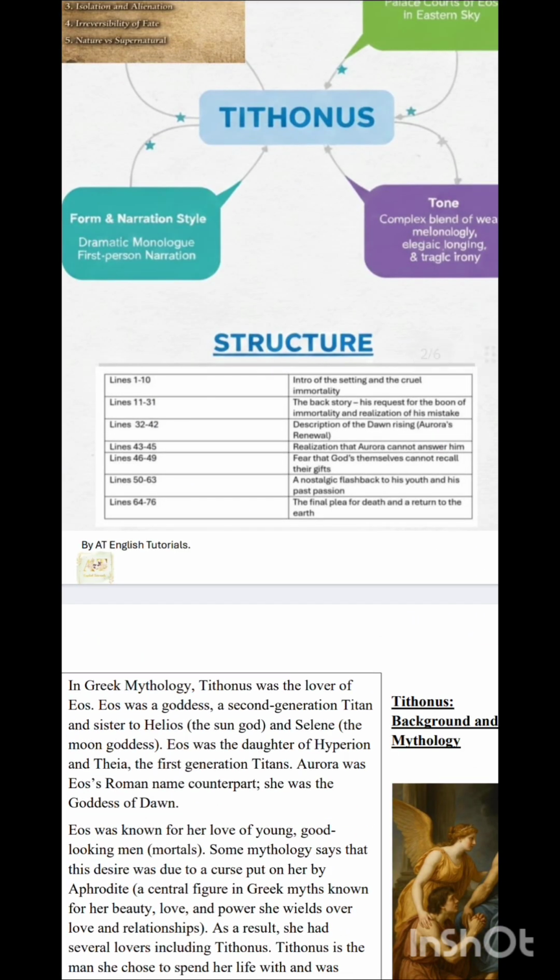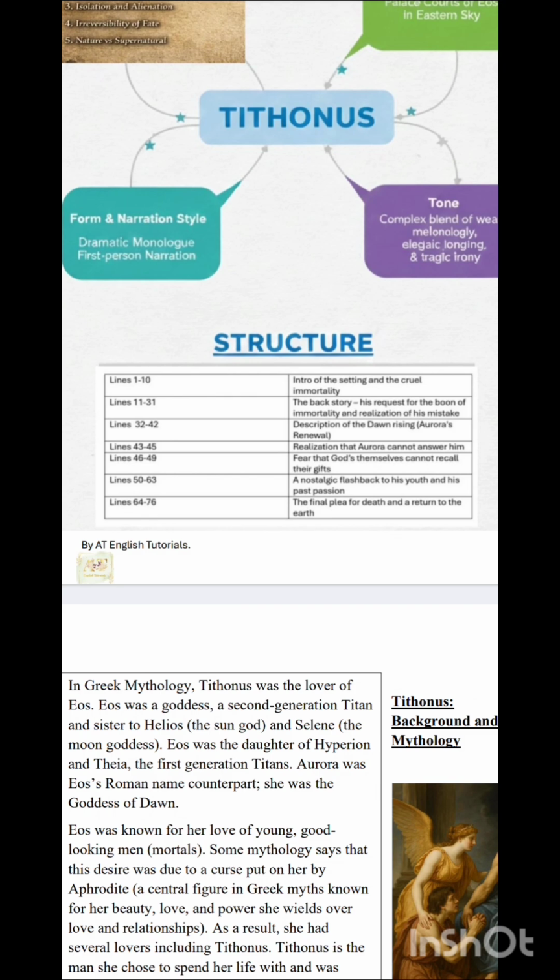Lines 1 to 10 are the introduction of the setting, the cruel immortality. Lines 11 to 31 are the backstory, the request for his boon, immortality and realization. Lines 32 to 42 are the description of Dawn. Lines 43 to 45: Aurora will not answer Tithonus. Lines 46 to 49 are the fear that gods themselves cannot recall their gifts.